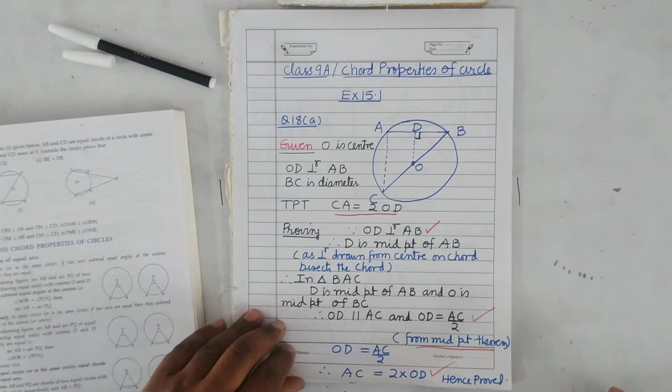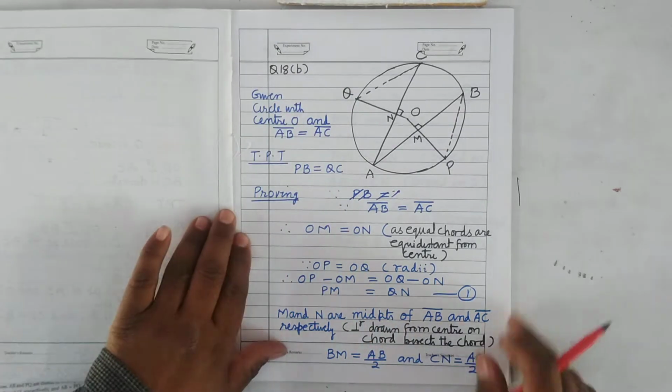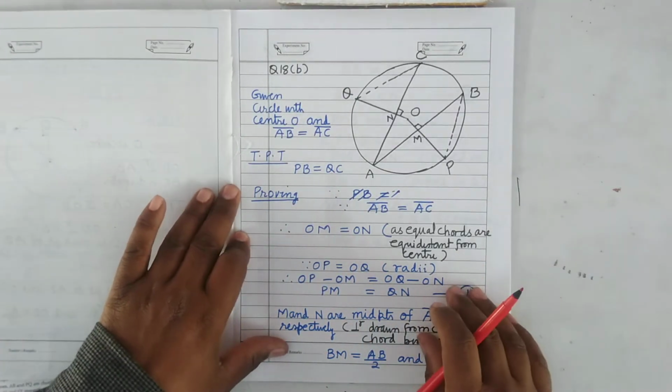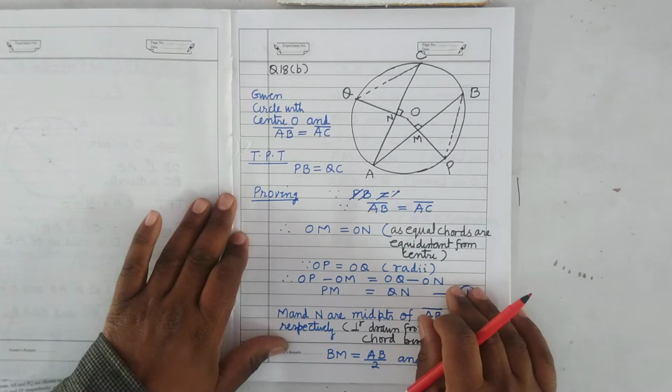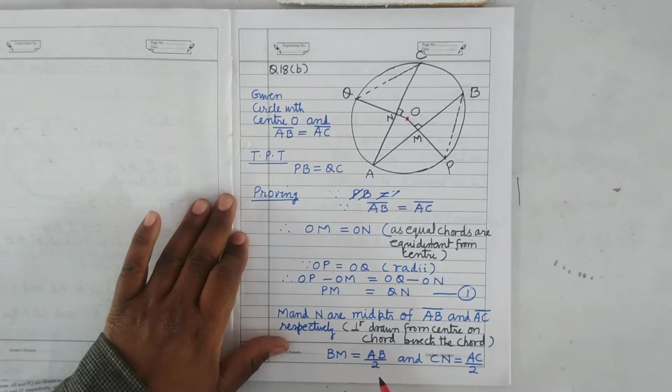Now you can see the B part, 18b. In the book you can see, in the figure second given below, O is the center of the circle.